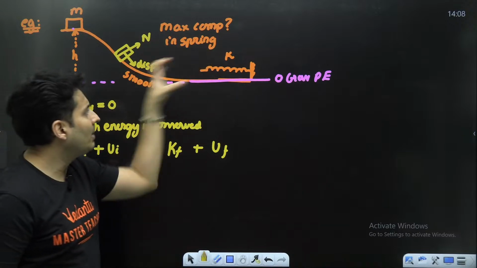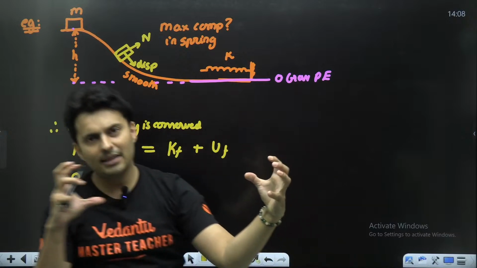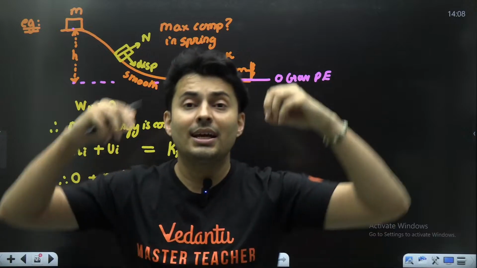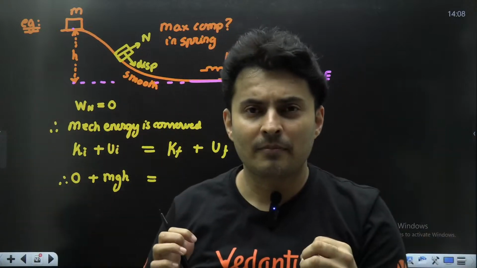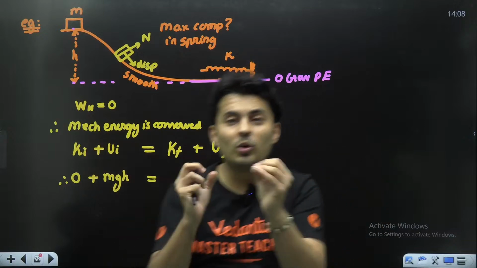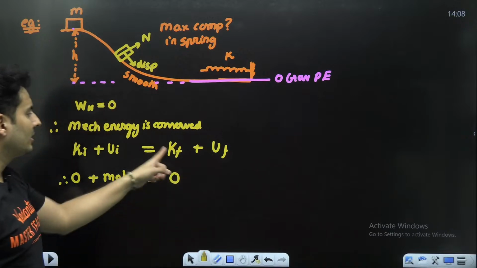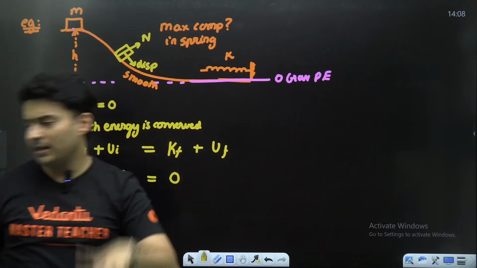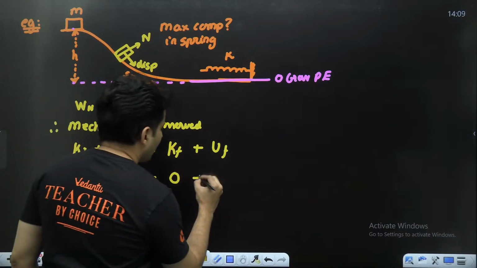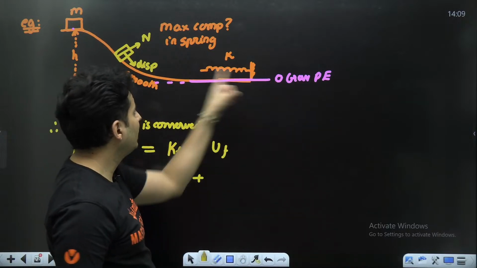When maximum compression happens, the spring gets maximum compressed, and then it comes back. At that maximum compression, the spring has stopped moving. It has stopped compressing altogether. So there is no motion, it is at a pause for a moment, so no kinetic energy there. Did you understand why final kinetic energy is zero? Everyone?